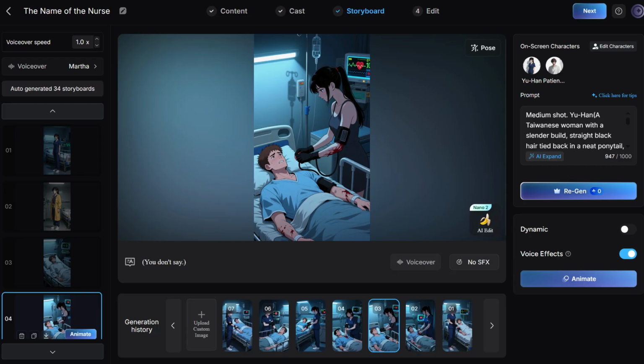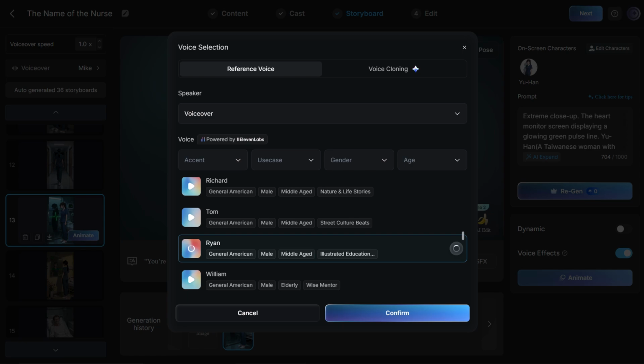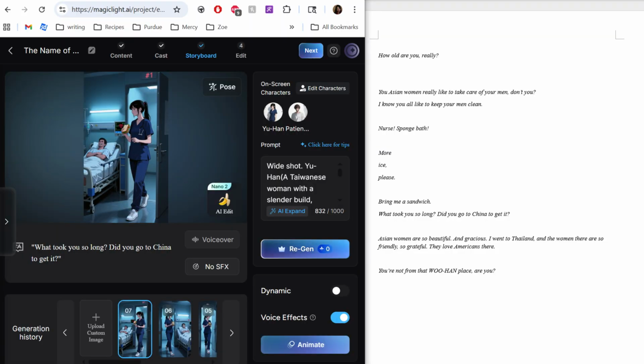Tinkering with the scenes as well as the captions that will be read out loud in the film will take some time. You can select the voiceover voice that will read the captions. Once you select the voice, it stays consistent throughout the film. Since I wanted to transfer my poem line by line into the captions here, I had MagicLight.ai on the left side of my screen and my Word document on the right so I could copy and paste. When you're finally happy with your scenes, captions, and voiceover, click Next.